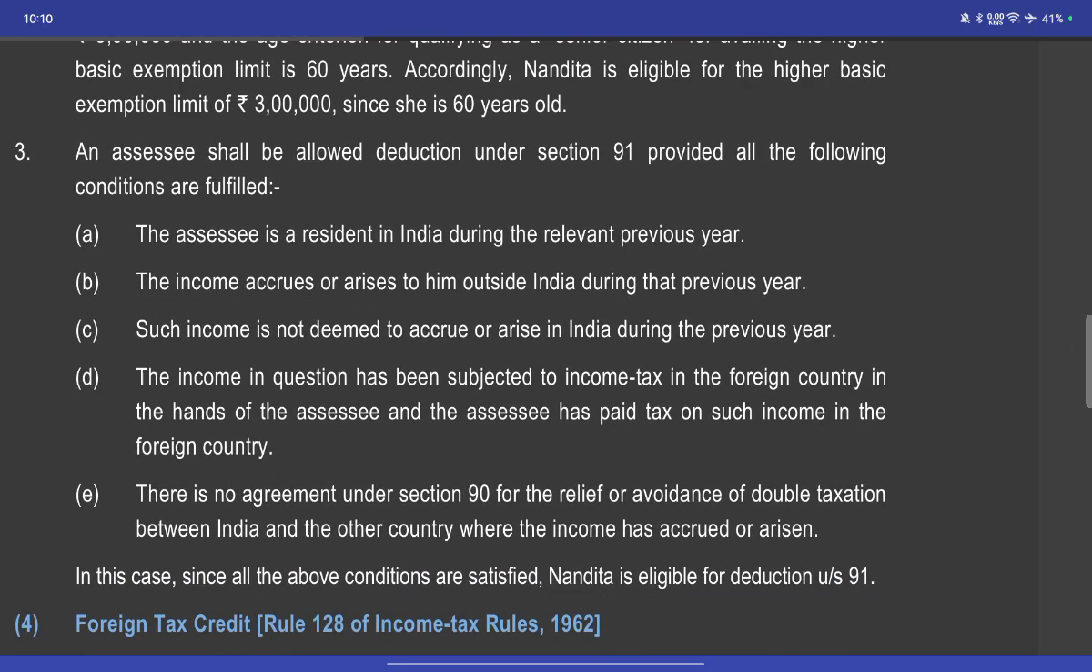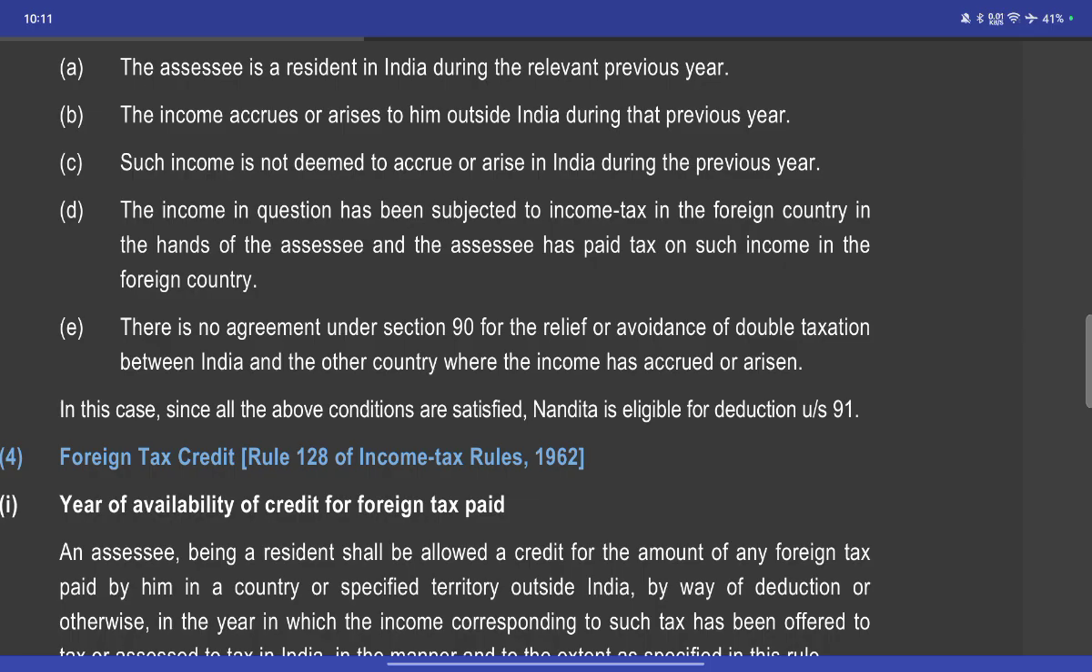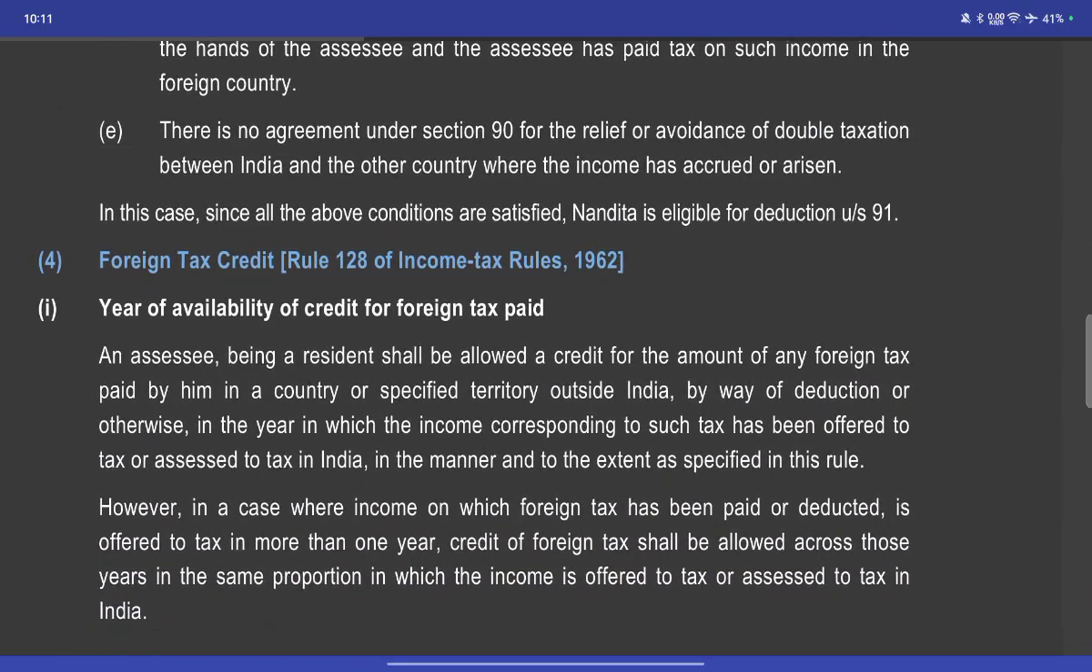The assessee shall be allowed reduction under section 91 if the following conditions are met. The assessee is a resident in India during the previous year. The assessee's income has accrued or arisen outside India during the previous year. The income is not deemed to accrue or arise in India during the previous year. The income in question was subject to income tax in the foreign country in the hands of the assessee, and the assessee has paid tax on the income in the foreign country. There is no agreement under section 90 for relief from double taxation between India and the other country where the income has accrued. In this case, all the above conditions are satisfied and she is eligible under section 91.